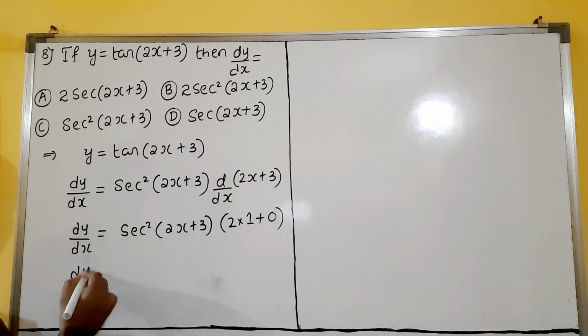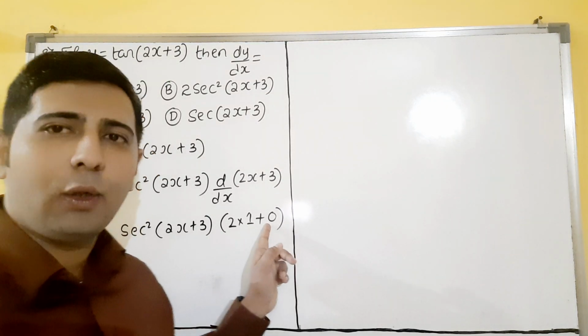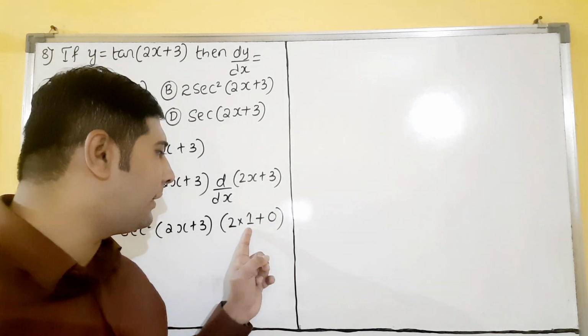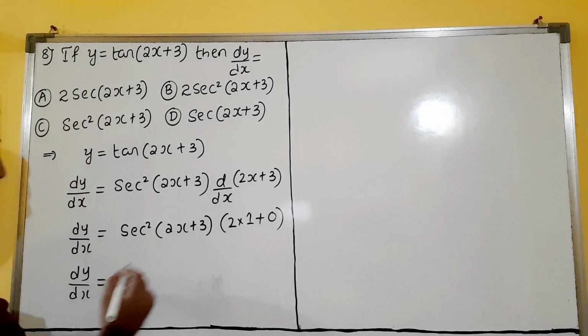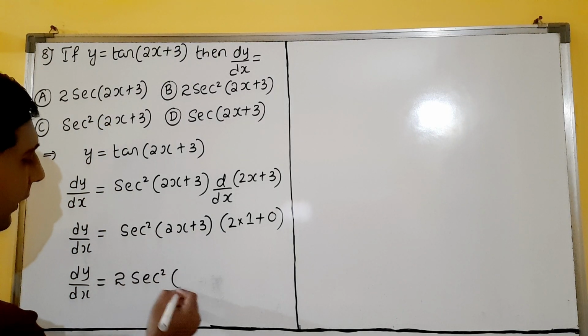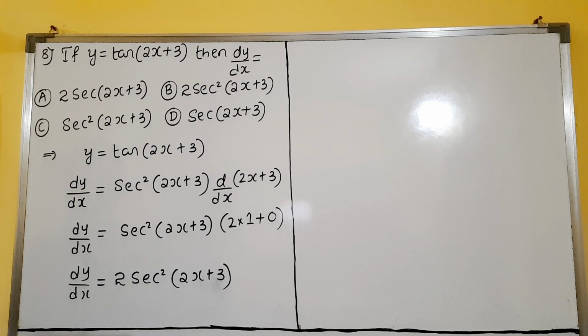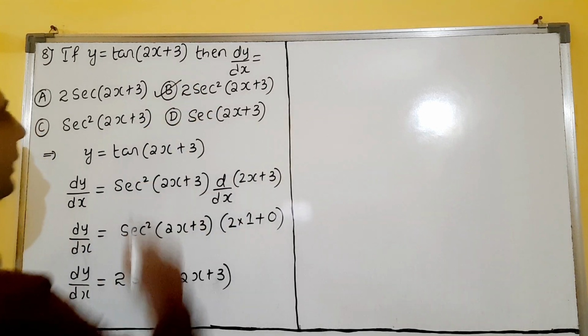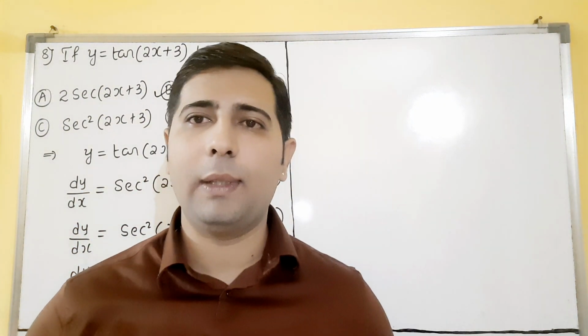So now directly you can write 2 times 1 is 2, 2 plus 0 is 2. So take 2 in front: 2 sec squared of 2x plus 3. So this is our required answer, that is matching with option B, dear students. B for bingo. Bingo is our answer, dear students. So please copy this. We will see the next question.